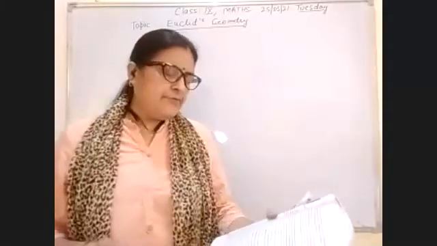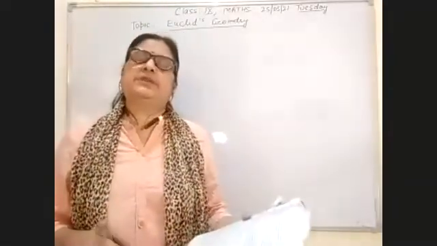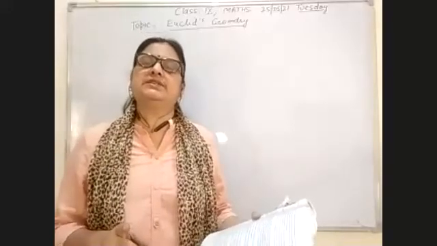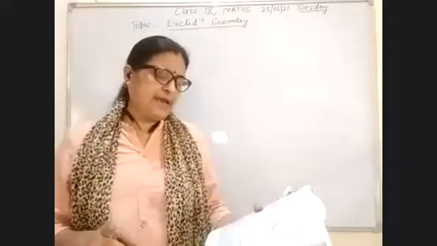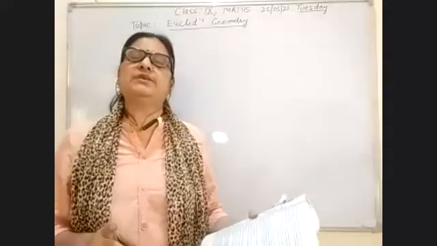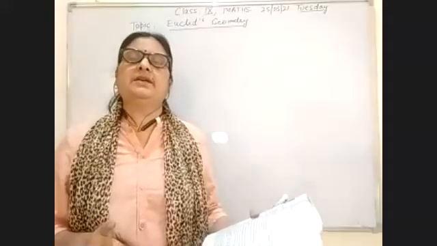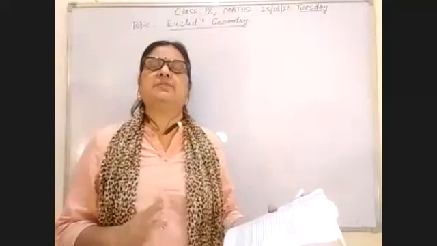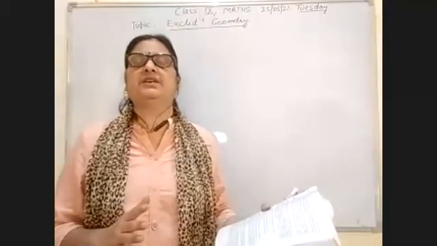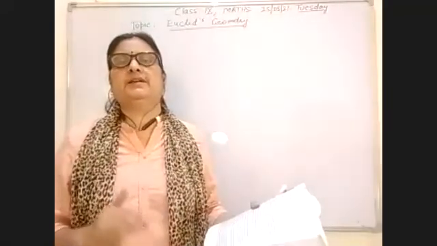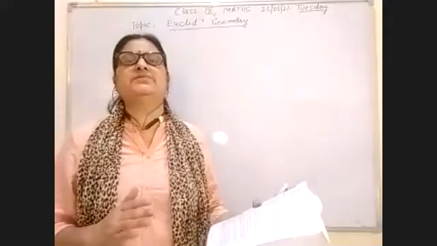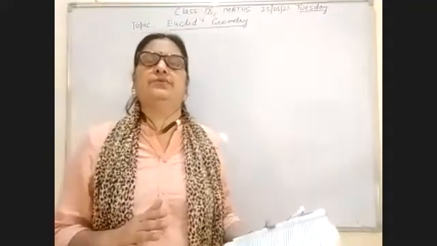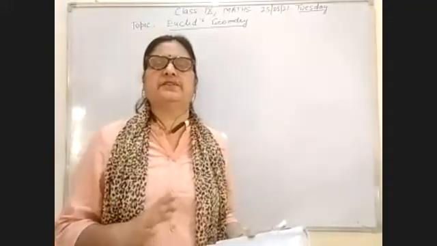The fourth axiom: things which coincide with one another are equal to one another. The fifth: the whole is greater than the part. The sixth: things which are double of the same thing are equal to one another. And the last one: things which are half of the same thing are equal to one another. These are the 7 axioms.